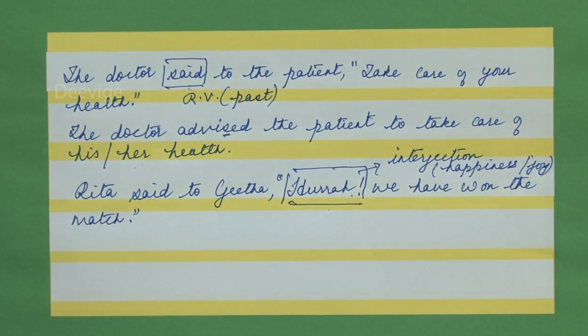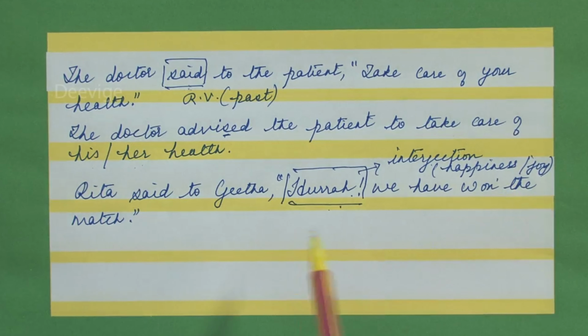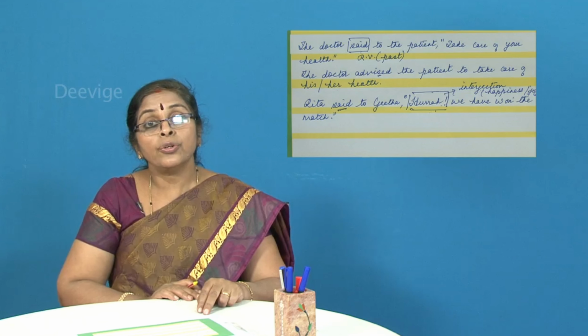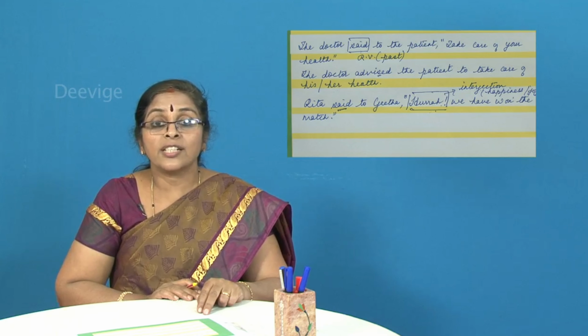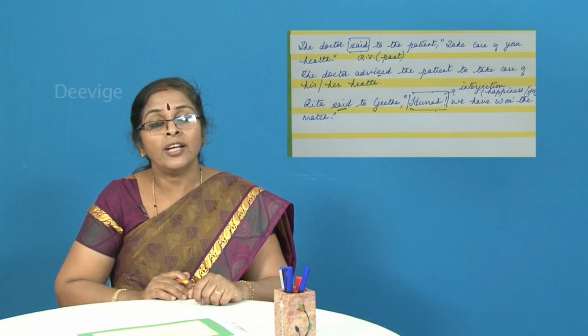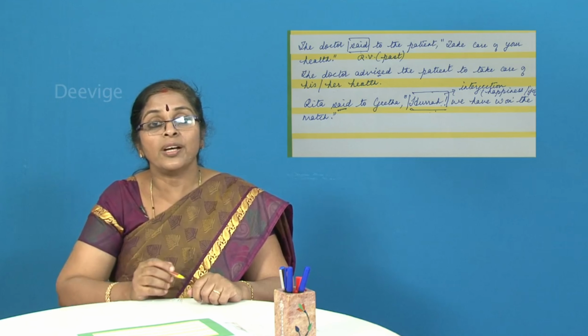Nobody feels unhappy when you win a match, right? You feel happy when you win a match. So hooray is an interjection, and this particular interjection expresses happiness or joy. So what is going to happen to the word said? It is going to change accordingly, because there is an exclamatory mark. So you cannot say Rita said to Geeta, we have won the match. There is no exclamation at all. You need to have that happiness denoted in the sentence that you have written.